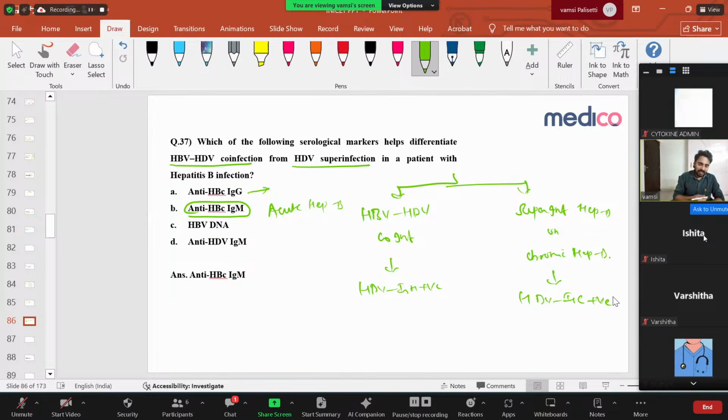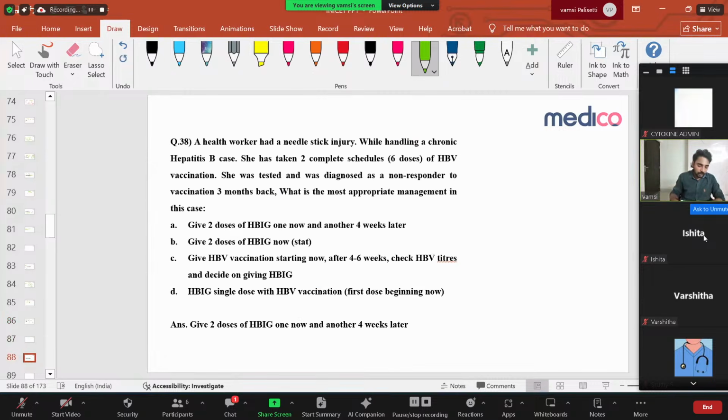Okay, clear? The remaining options, DNA and HD, are not related. Simple thing. To know whether it is superinfection or co-infection, the patient already has hepatitis D virus. So whether it has come along with hepatitis B or on chronic hepatitis B is what is asked. Along with hepatitis B means IgM is positive, that is acute infection. If along with chronic, IgG will be positive. Simple question. This is just confusing terminology. Very, very important now.